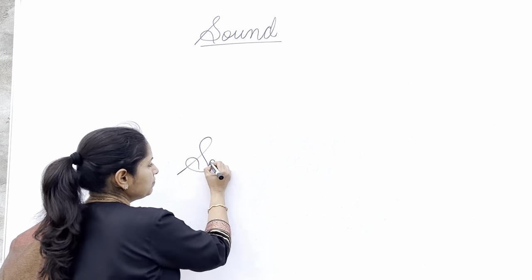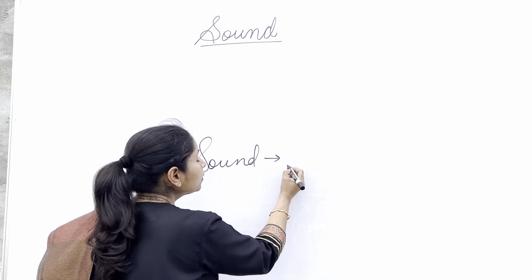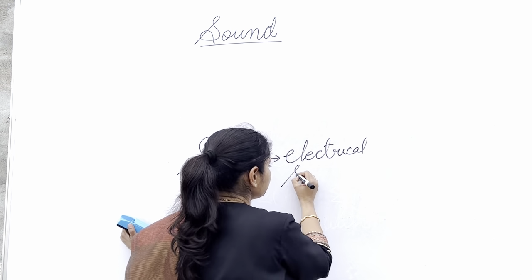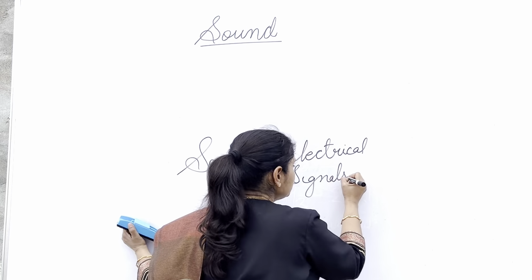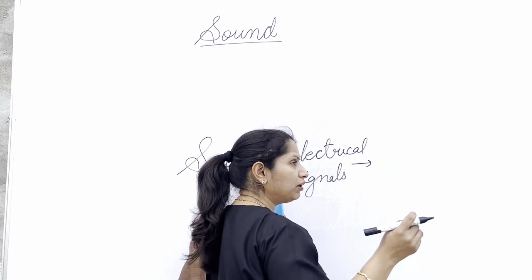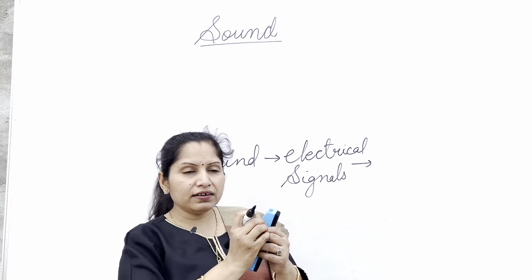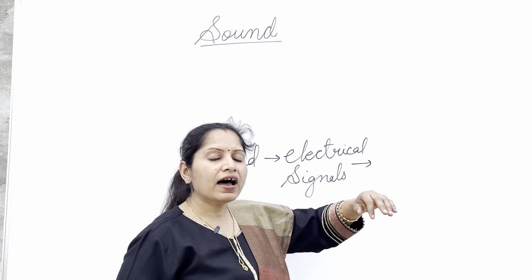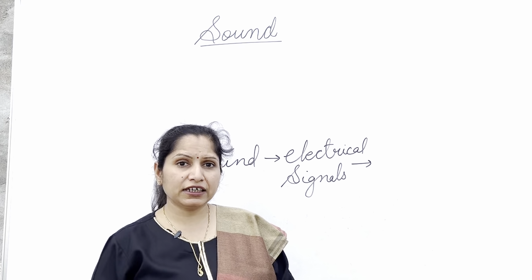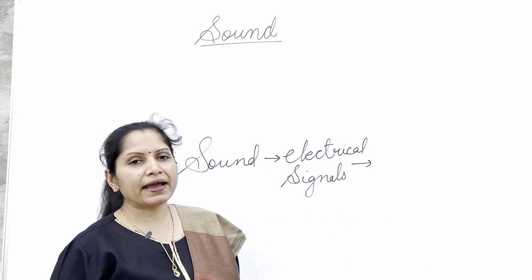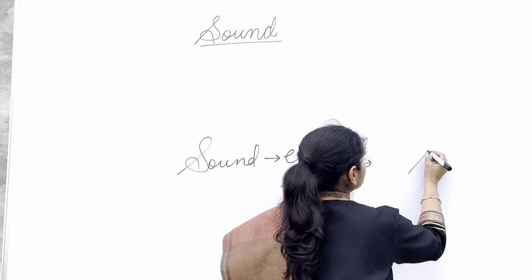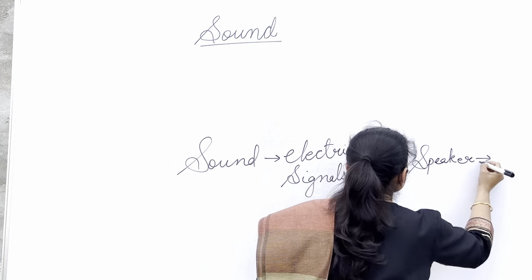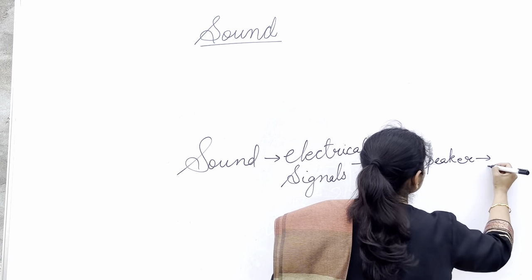The sound waves are converted into electrical signals by the hearing aid, and these electrical signals are amplified, means they are made louder. Okay, so these electrical signals are amplified, and after amplifying they are converted back into sound waves by a speaker. It converts the electrical signals back into sound waves.